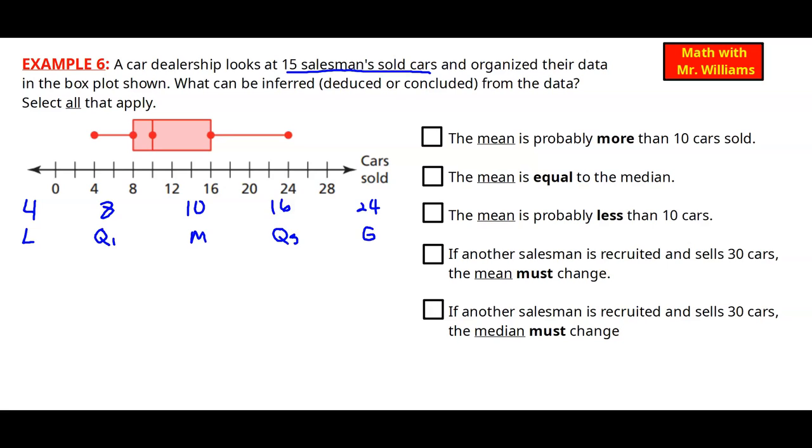Now we have 10 other numbers we need to come up with. So let's go ahead and just add a few numbers in. So let's say we have a couple 4s down here. Let's say we have a couple 8s, and we'll throw another 10 in. And then above the 10, let's go ahead and throw another 10 in, maybe a 14, and how about a 15 here between 14 and 16.